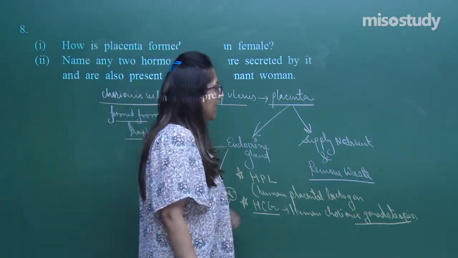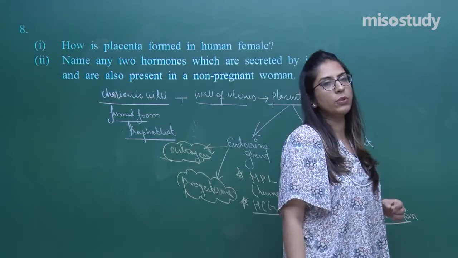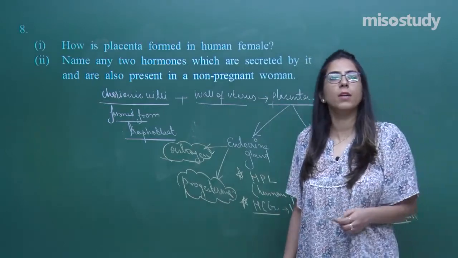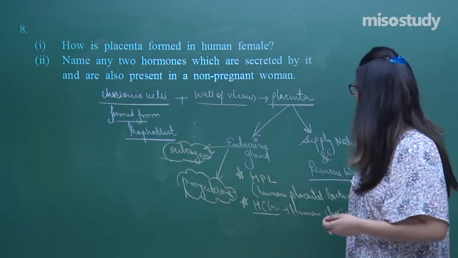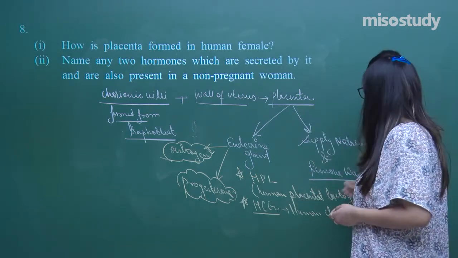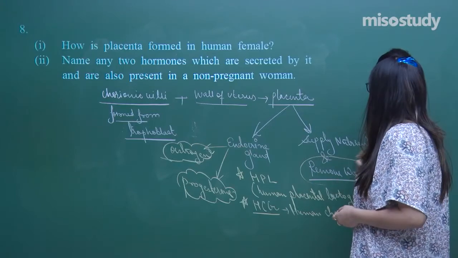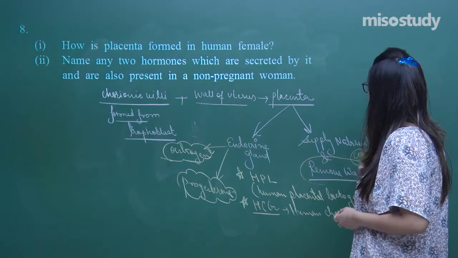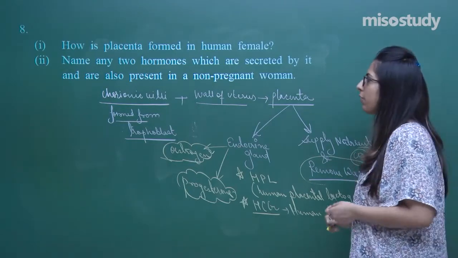Now, as they help in supply of nutrients, along with this, whatever nitrogenous waste is secreted by the baby is also removed with the help of the placenta, and they also remove carbon dioxide. Right? So this you have to explain.